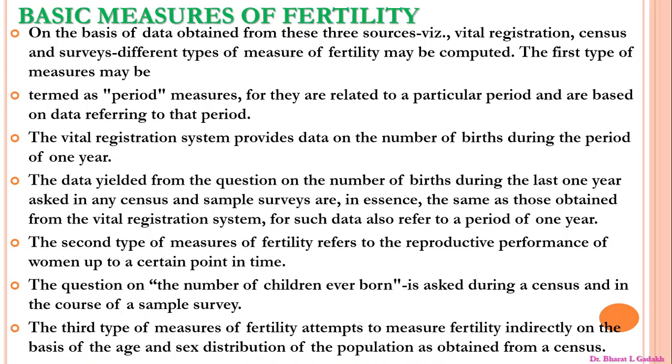To repeat: the second type of measurement of fertility is the reproductive performance of women up to a certain point of time, and the third type attempts to measure fertility indirectly on the basis of age and sex distribution. These are some basic measures of fertility. Now let us go through them one by one.